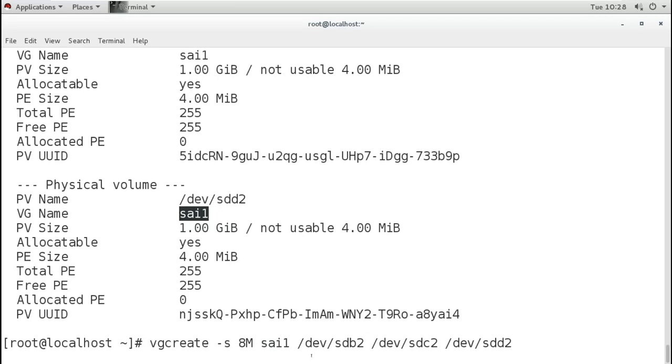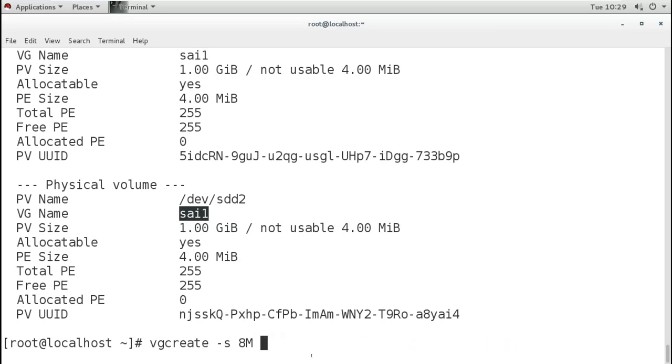I can make any size: 4 MB is the default, I can go less, 2 MB, or 8 MB, or 12 MB.